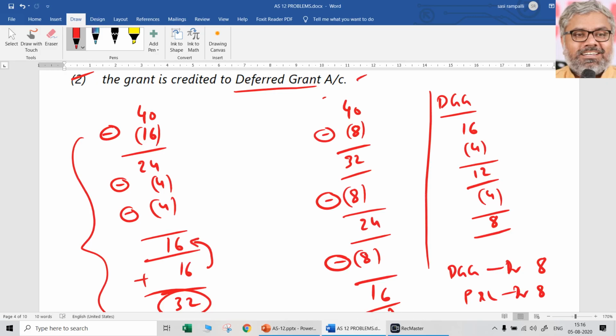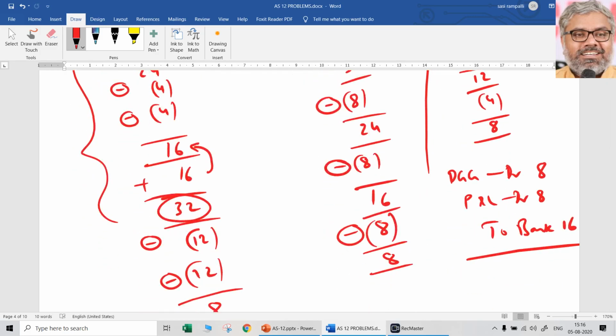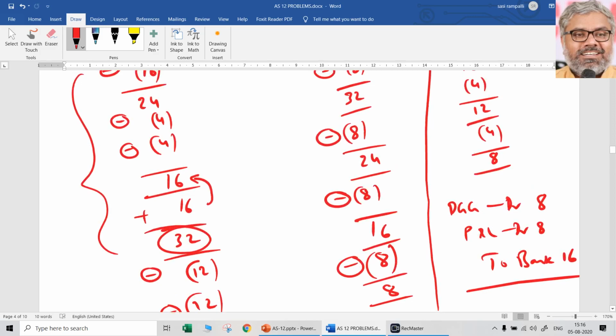It is dealt separately through an account called deferred government grant account. Now that account is nullified. It had a balance of 8 lakhs. So that is debited now. Remaining balance of 8 lakhs, which is a loss now, has to be recognized through P&L account. So the entry in that case will be deferred government grant account Dr, P&L account Dr, to bank account. And amount of value in the fixed asset, final answer here will be 24 lakhs in the second method.